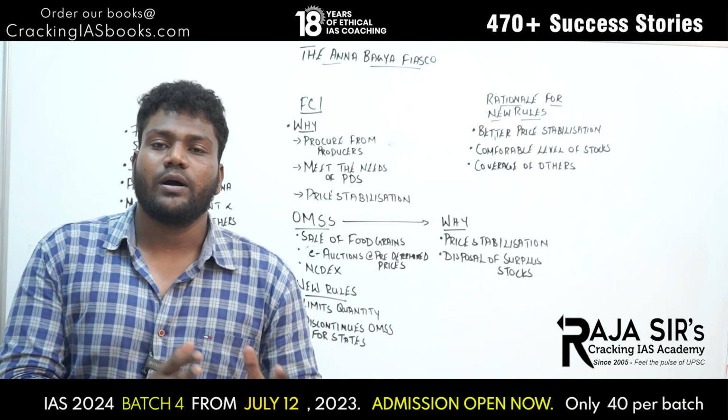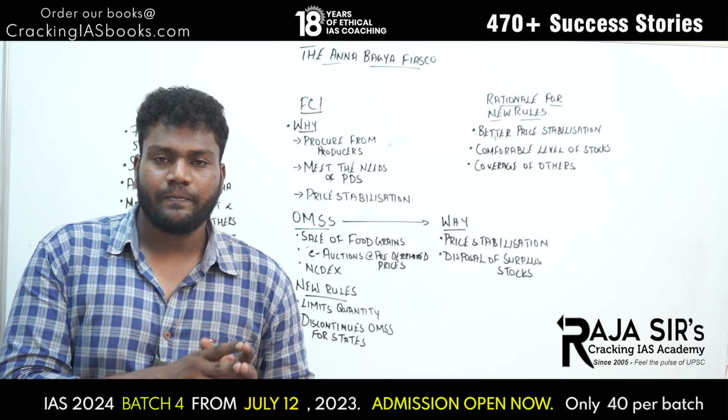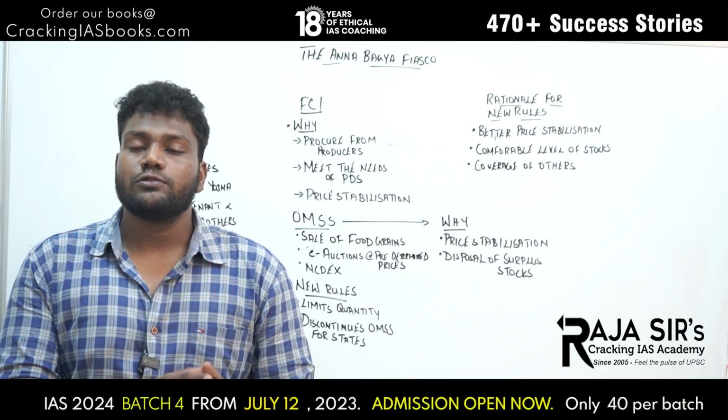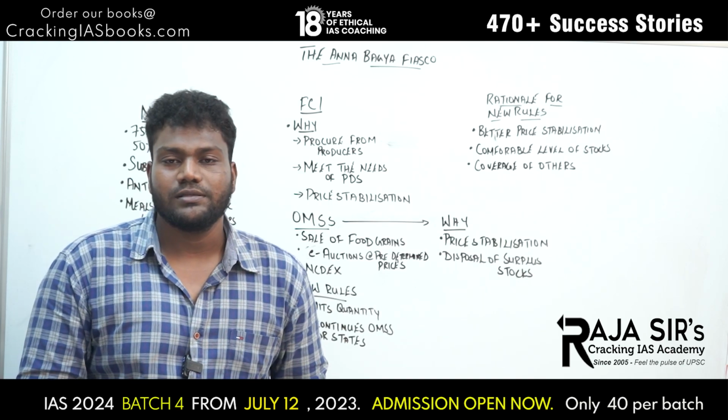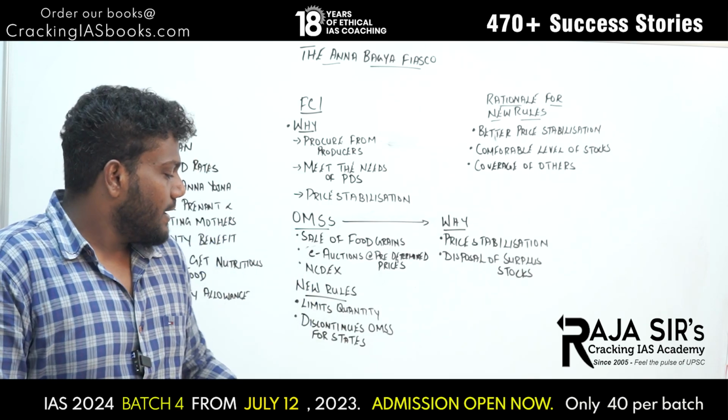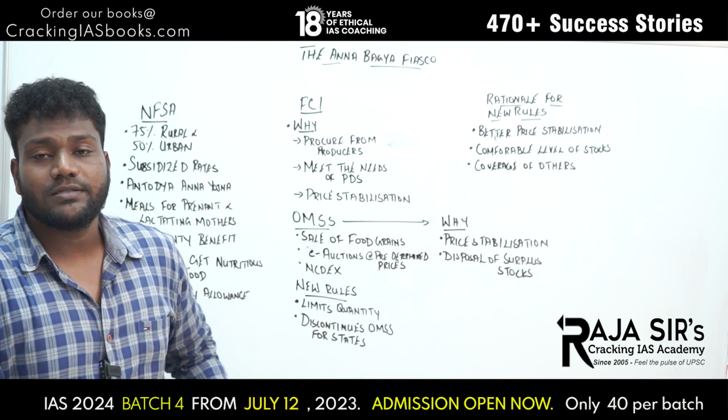So by reducing the quantity that a particular person can buy, other players will also be accommodated into the auction system. So that is the rationale behind reducing this quantity. Another thing is it discontinues OMSs for states.